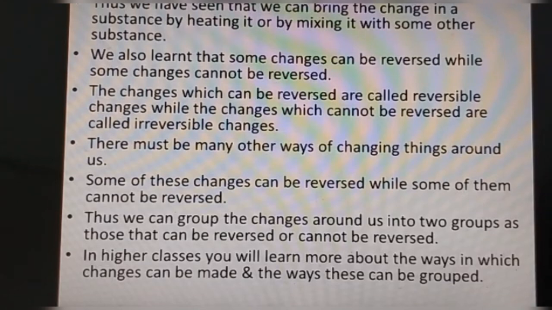Okay, so I believe whatever I have taught till now, you have understood. Read the topic, dear students, and underline the main points and try to remember them. Okay, and try to do these activities at home so that you will enjoy science.